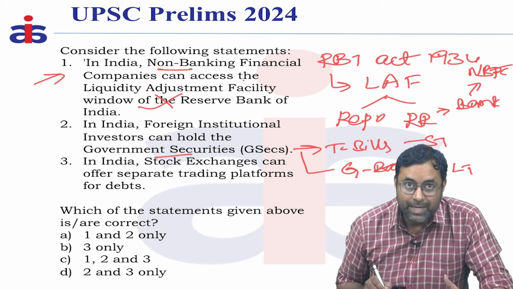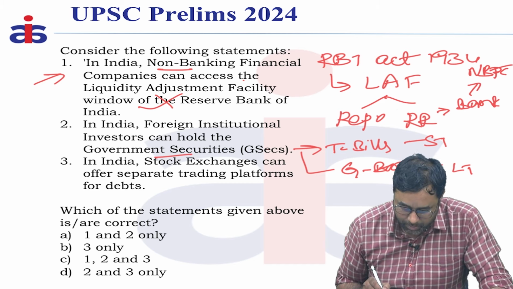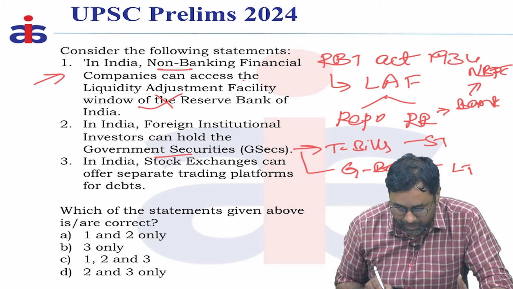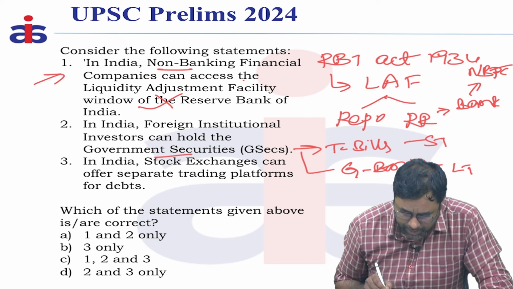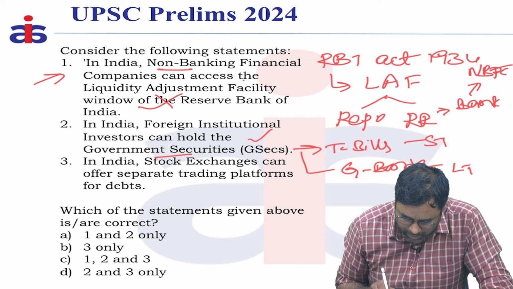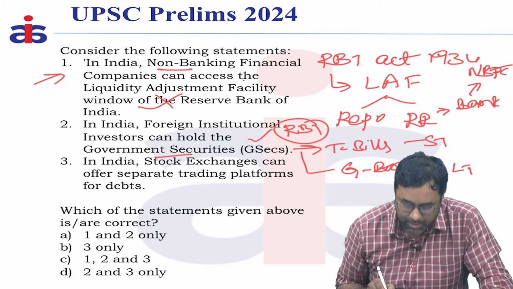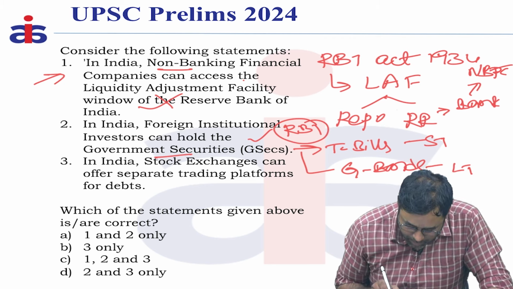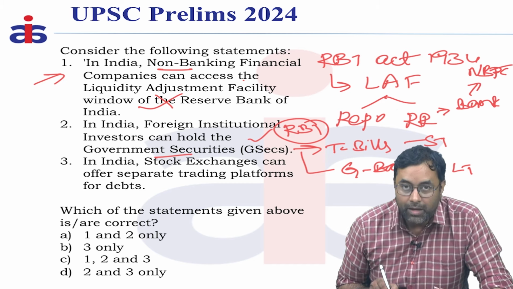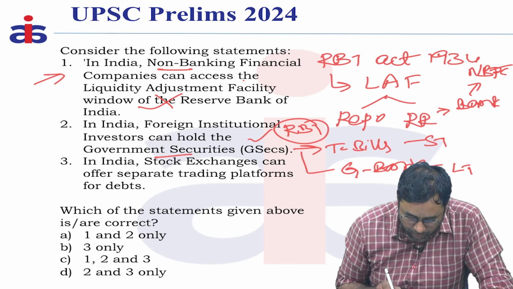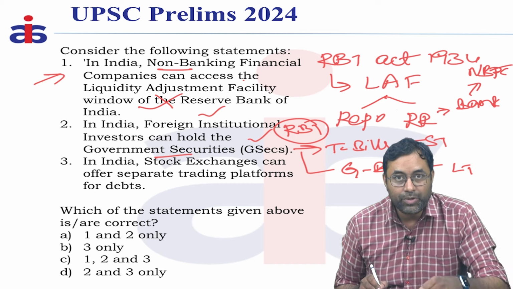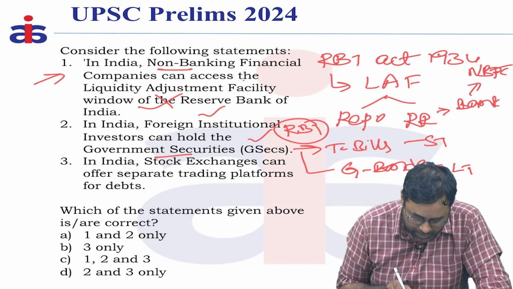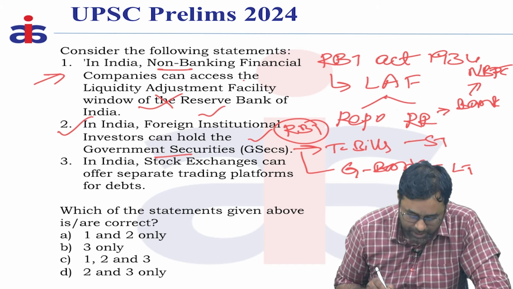Whenever the government needs certain funds or money, it is raised through government securities. RBI is the organization which issues these government securities to investors on behalf of the government. These securities are an option for foreign institutional investors to invest in India. So the second statement is correct.